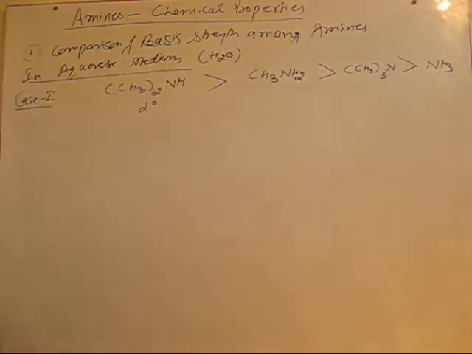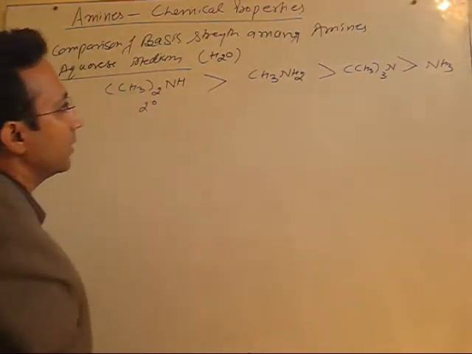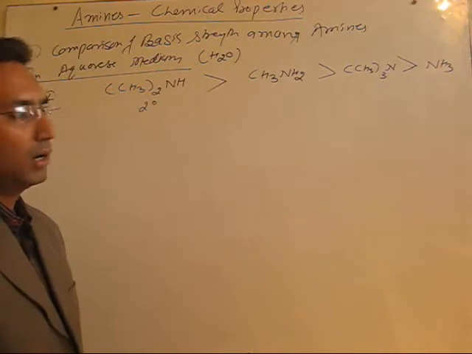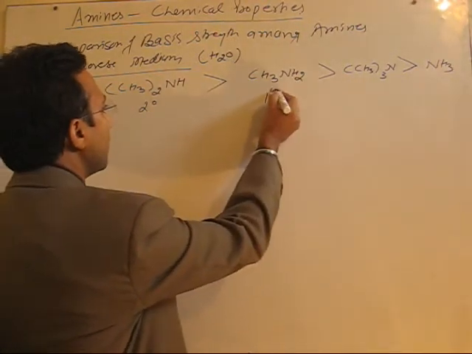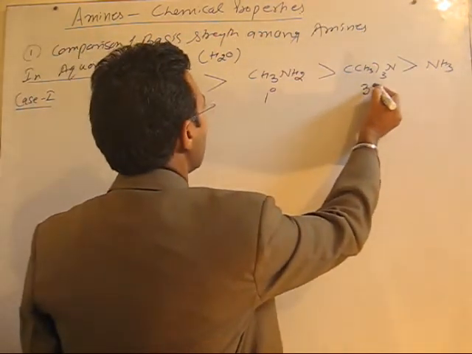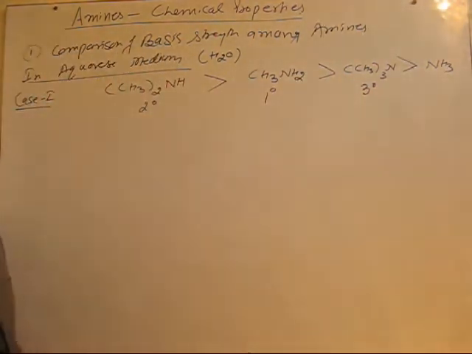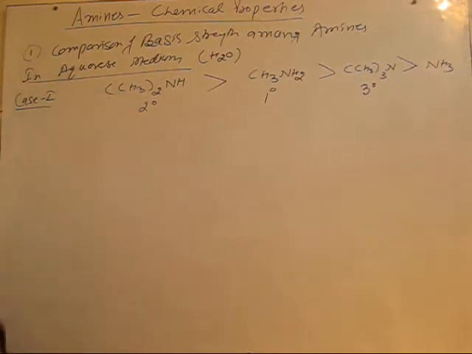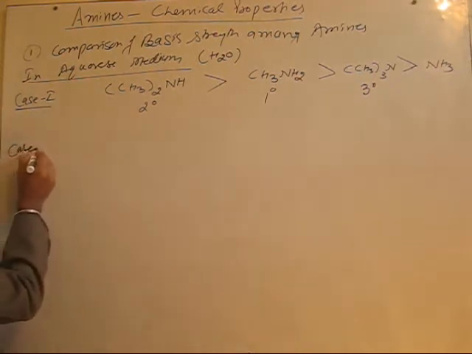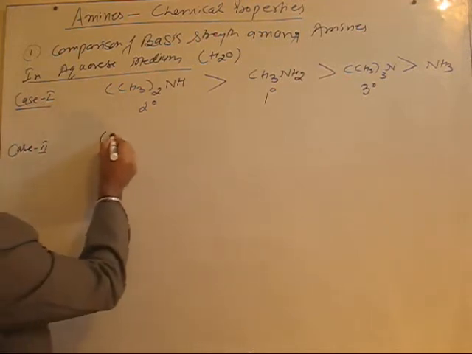Fine. So you see here the comparison seems to be a little bit out of the general order. Secondary is more basic than primary and primary is more basic than tertiary in this particular case when methyl is present in amines. Fine. Then we have another case, another experimental finding.